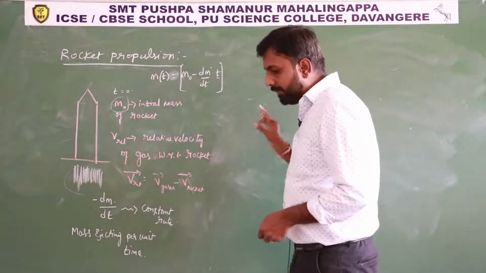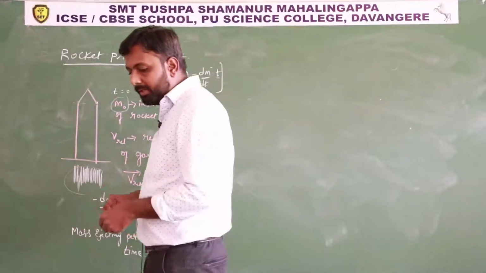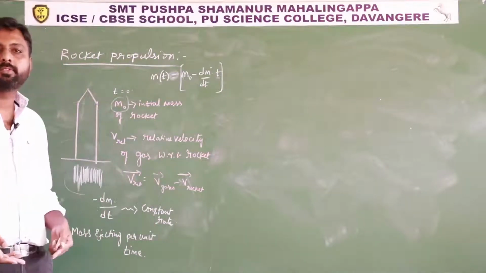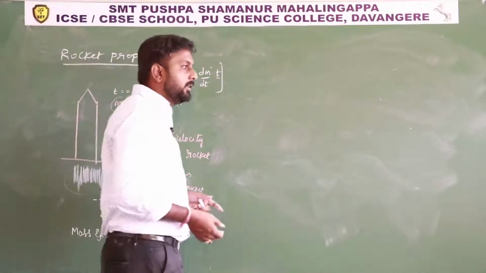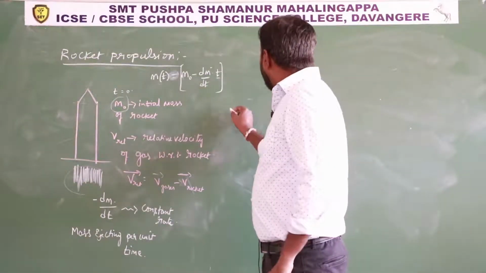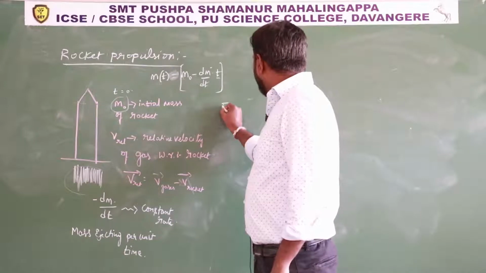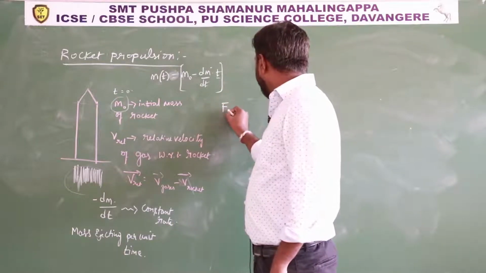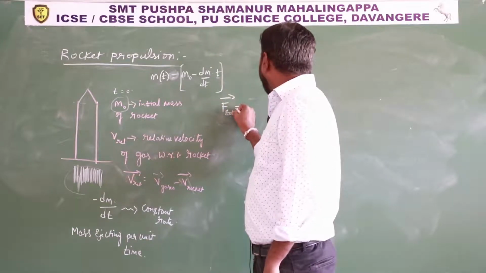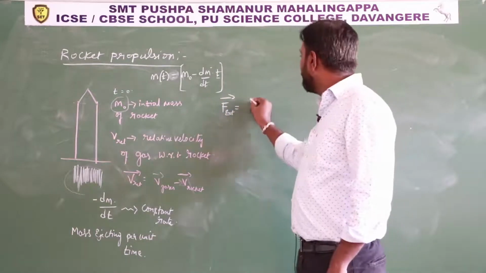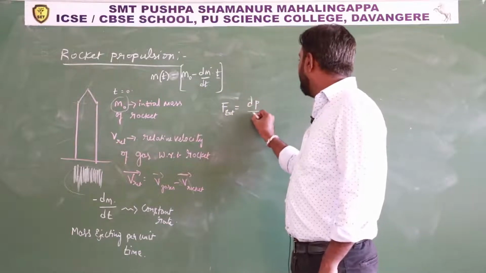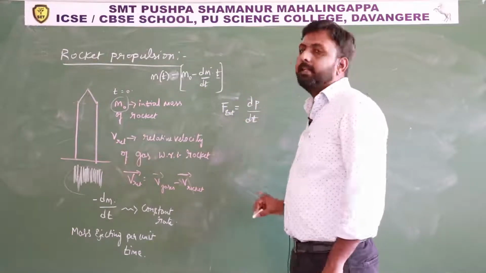Then here we will find the expression for velocity and the thrust force acting on the rocket. For that, according to Newton's second law of motion, F external is equal to, just magnitude wise, dp divided by dt.